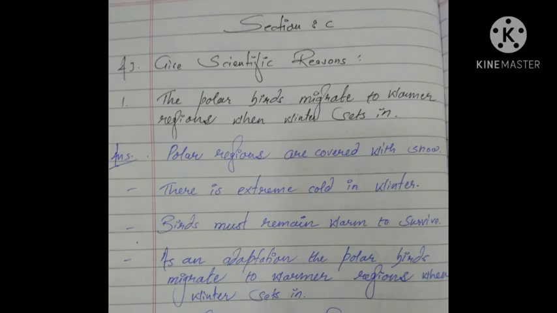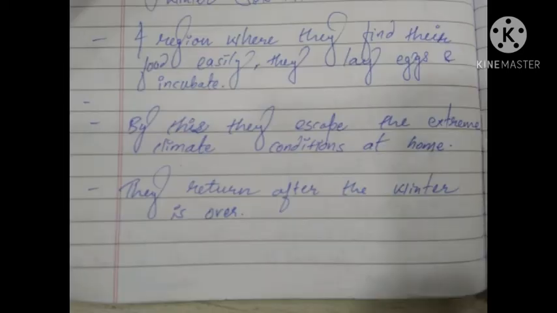Now talking about section C, give scientific reasons. The first one is, the polar birds migrate to warmer regions when winter sets in. And the answer is, polar regions are covered with snow. There is extreme cold in winter. Birds must remain warm to survive. As an adaptation, the polar birds migrate to warmer regions when winter sets in. In a region where they find their food easily, they lay eggs and incubate. By this, they escape the extreme climate condition at home. They return after the winter is over.